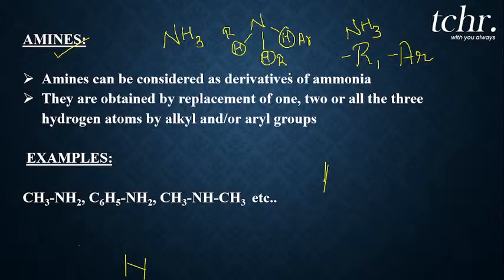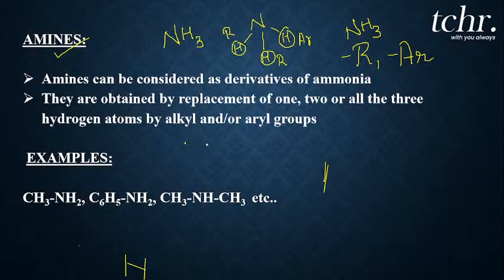Here you can replace one hydrogen, or both hydrogens with alkyl groups, or all three hydrogens with alkyl or aryl groups, and it will be called an amine. For example, in ammonia I replace one hydrogen with an alkyl group.